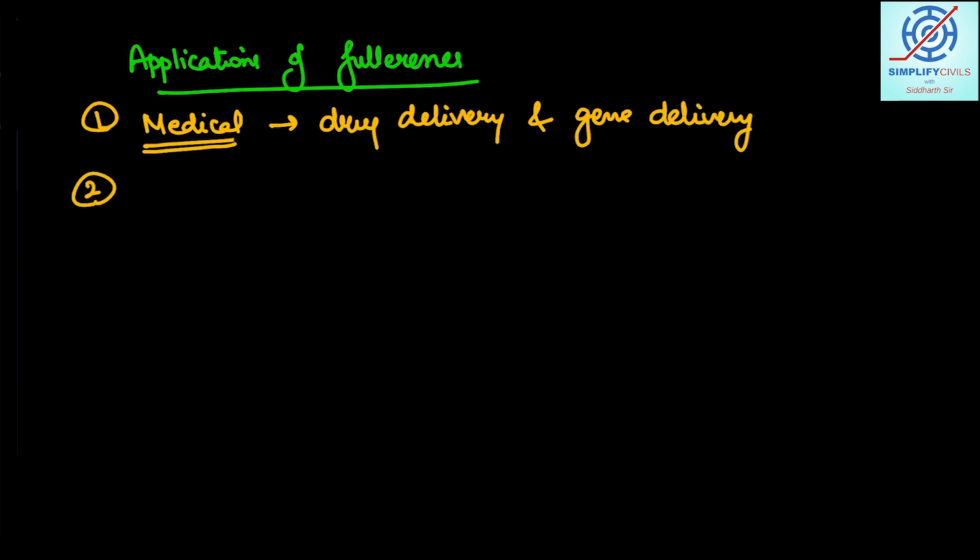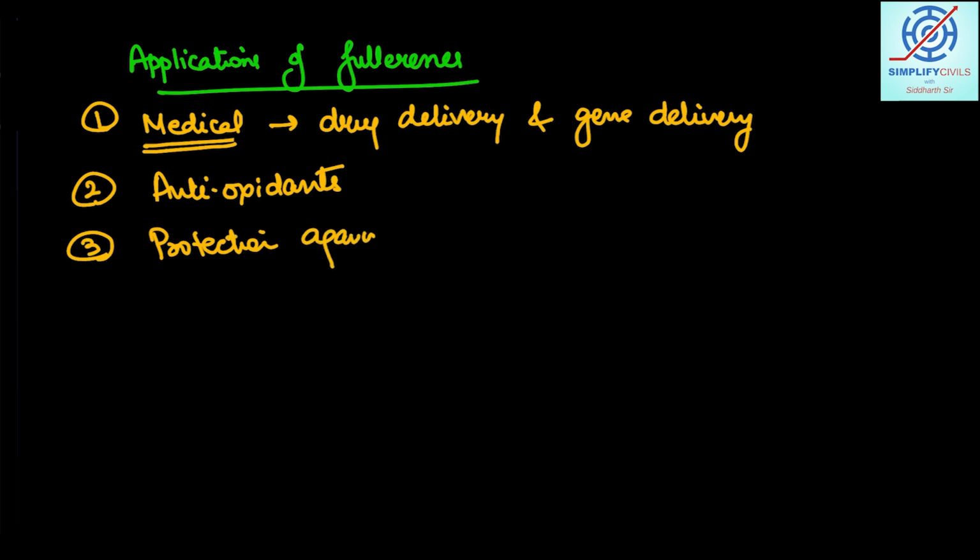Then they can also be used as antioxidants. You need not know how it is happening, you just need to know what applications are possible. Third, they can help us in protection against UV rays, ultraviolet rays. They are very harmful and can cause skin cancers, and fullerenes are also used in the cosmetic industry. In addition, they can be used